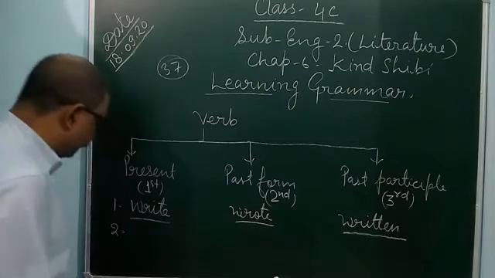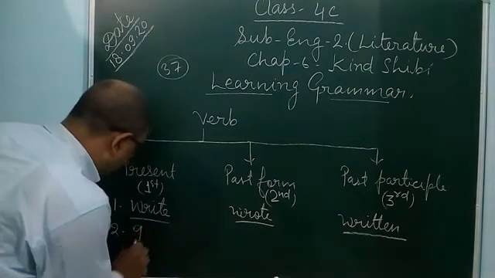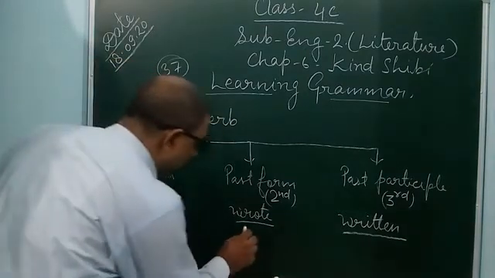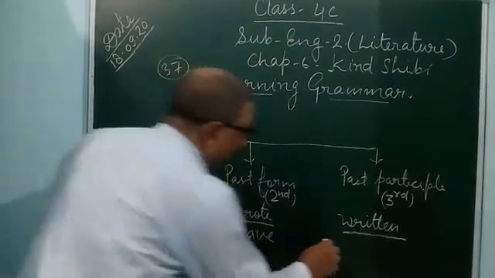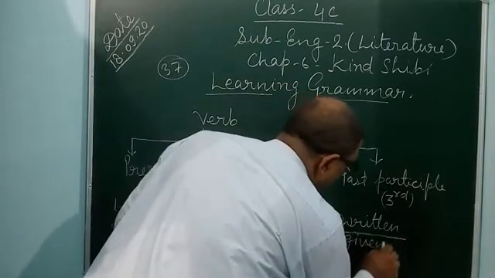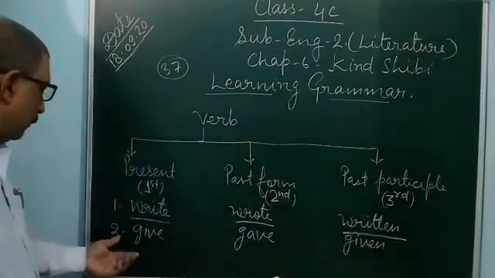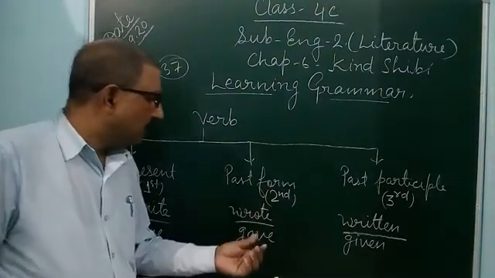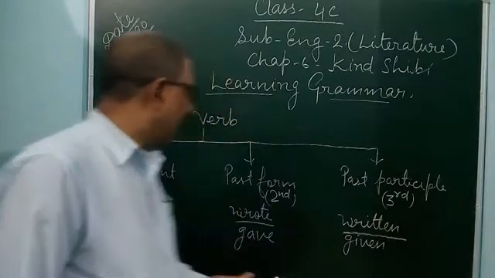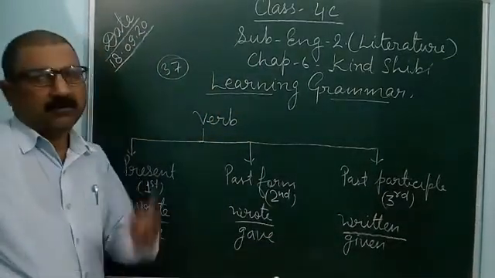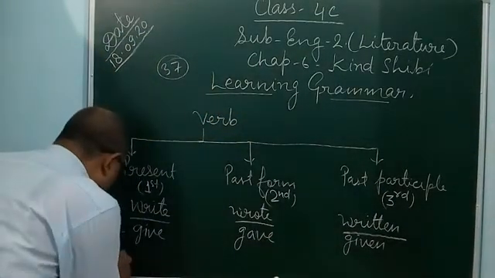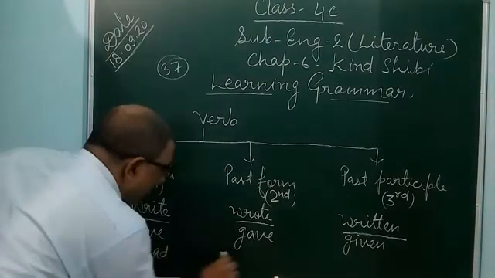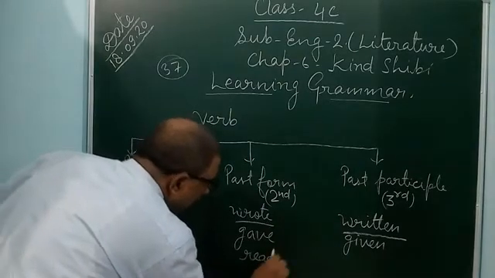Second, suppose give. You know give, gave, given. So in this way, give is the present form, gave the past form, and given the past participle form. So give, gave, given, three forms. You can see here, next, read, read, read.